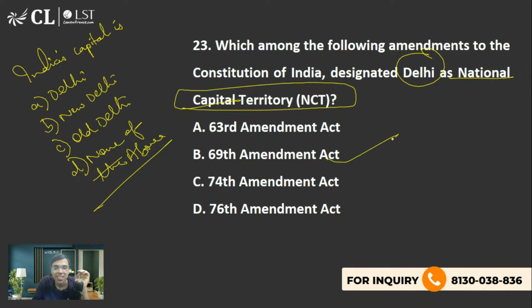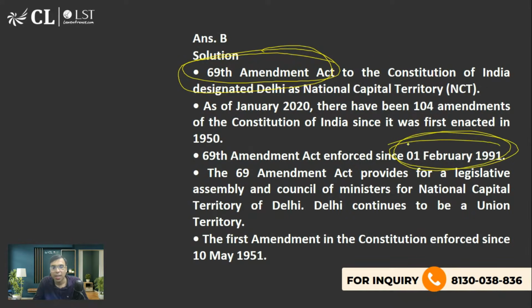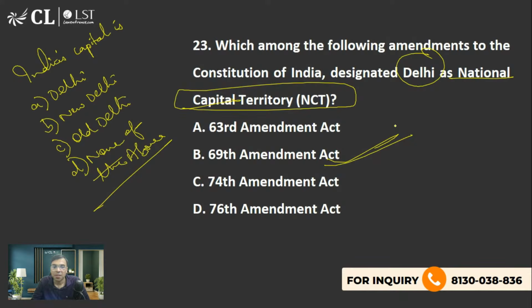Yes, the right answer is the 69th amendment. B is the right answer to this question. It was brought in the 1990s, in 1991, and provided for a chief minister and a governor and so on. What is the answer to this question? Hopefully you should be answering it because the answer is on the screen.